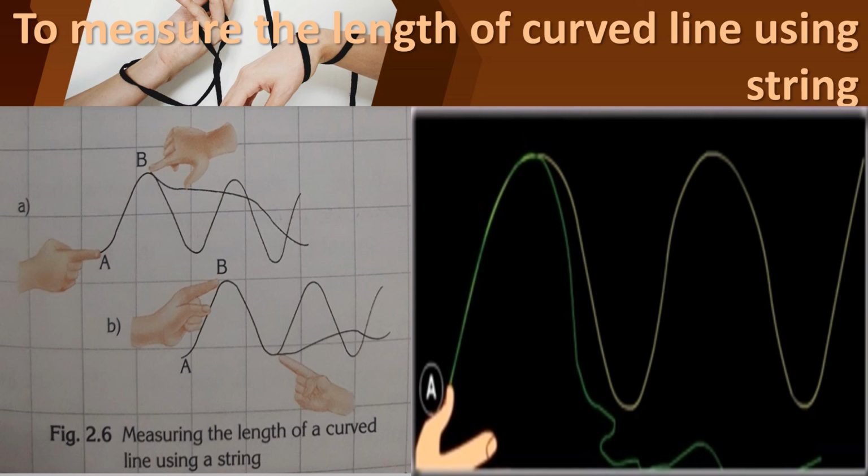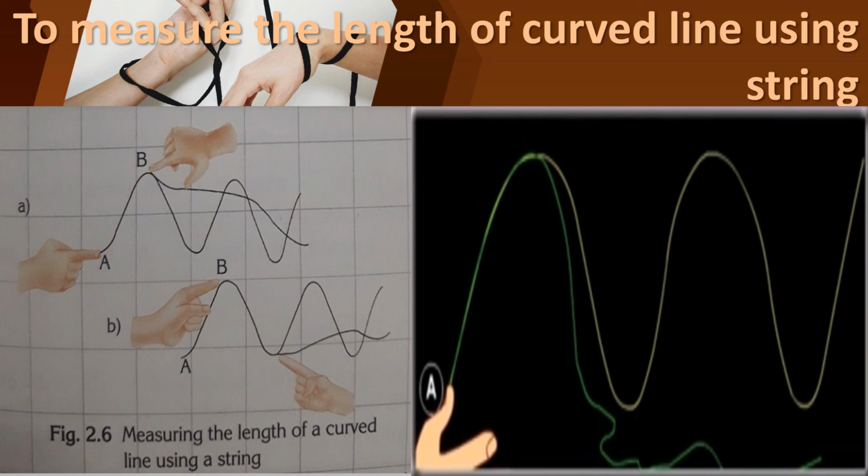Okay, you can also do it at your home. Just simply draw a curved line by your hand. Okay, listen. Children, first of all you should put a knot on the string, near one end.